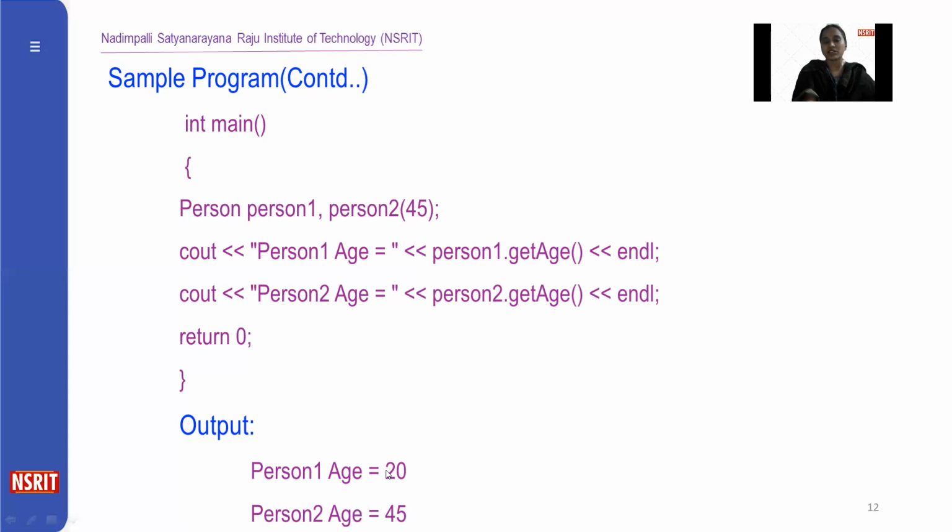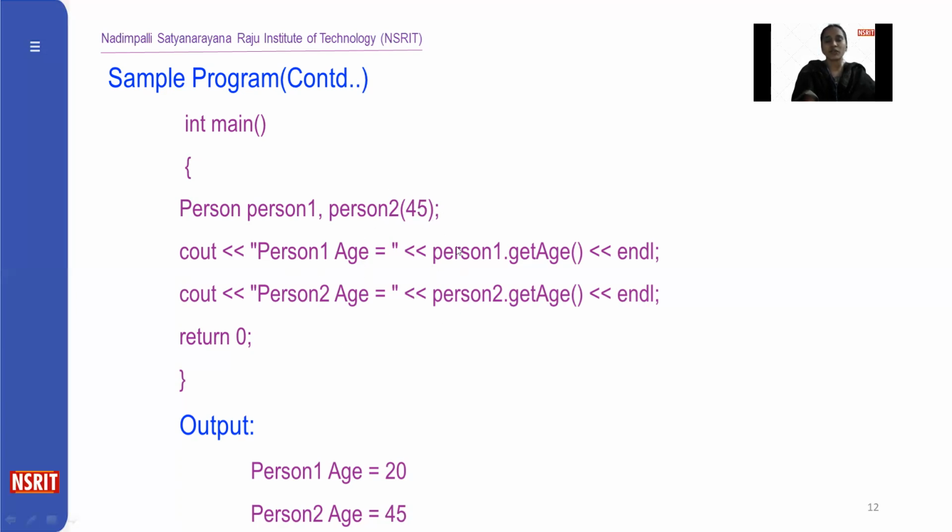So within the default constructor, we are initializing 20. 20 is assigned to the age, and in person two, we are passing 45 as a parameter to the parameterized constructor. Now for person two, we are also calling the same function, person two dot get age. So now the output is 45. Now the age of person two is 45. So this is the sample program of constructor overloading.